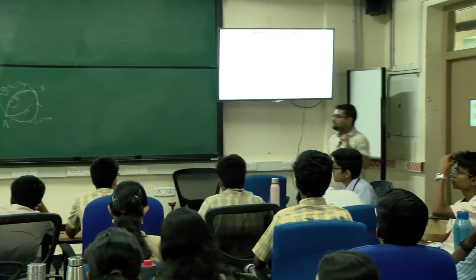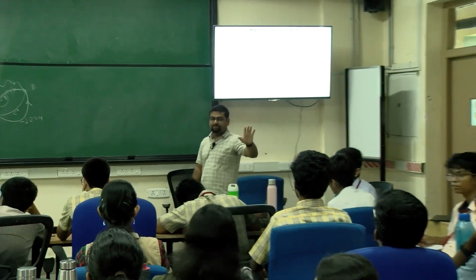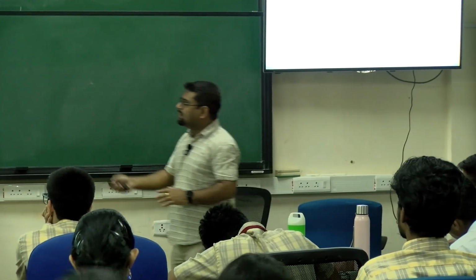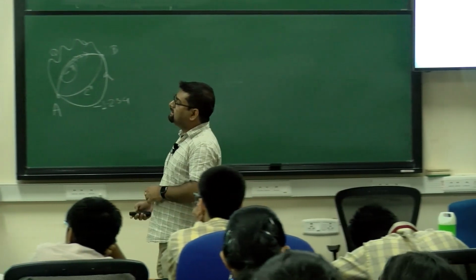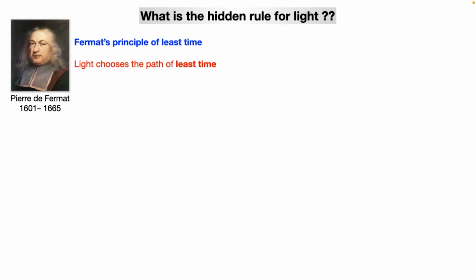Okay. Now go back to our light, right? First we do the hidden rule for light, and then we will go to the hidden rule for mechanics, right? First we start with light because it is easier. And the hidden rule for light was given by this gentleman called Fermat. So he was before Newton's time. I think they overlap slightly for a few years. And he was a French mathematician. And I think you all have heard about him because there is a famous theorem called Fermat's last theorem.